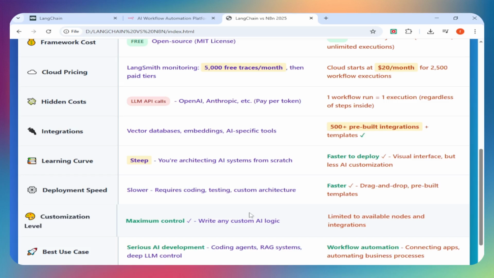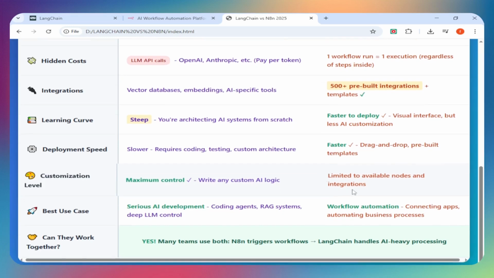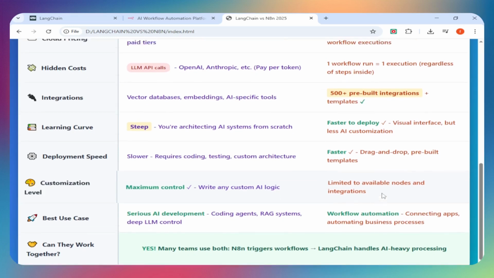Bottom line, these aren't competitors. LangChain for serious AI development if you're coding agents, RAG systems, or need deep LLM control. n8n for workflow automation, connecting apps, automating business processes with optional AI nodes. Many teams actually use both. n8n triggers workflows, LangChain handles the AI-heavy processing.